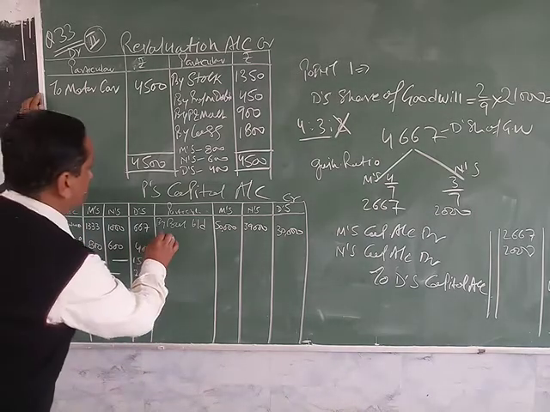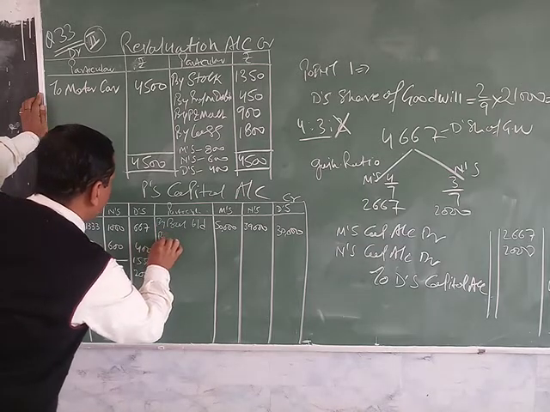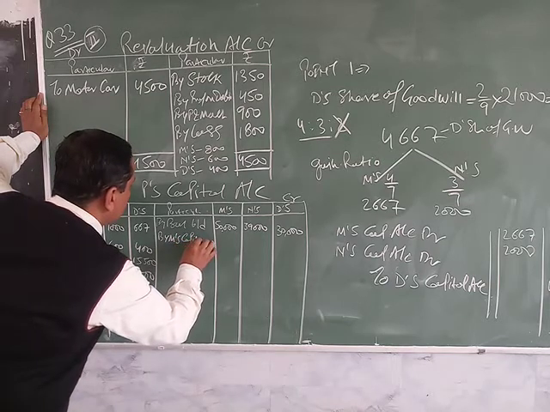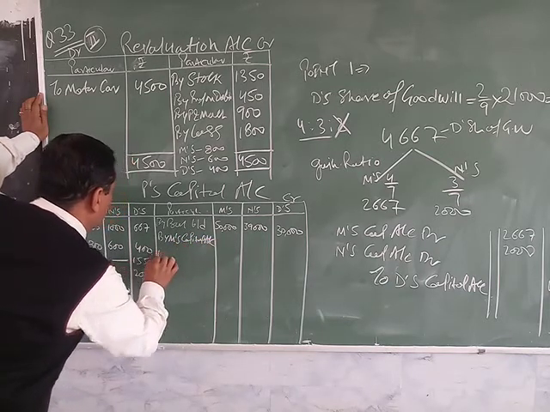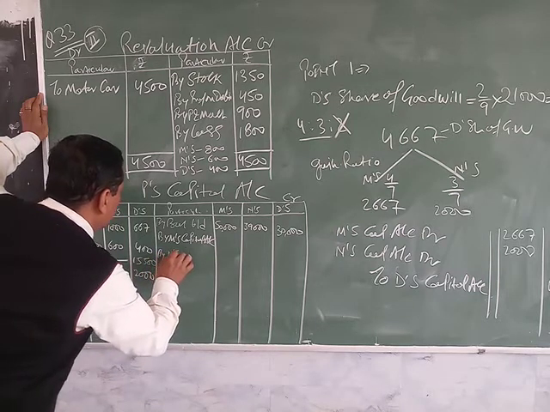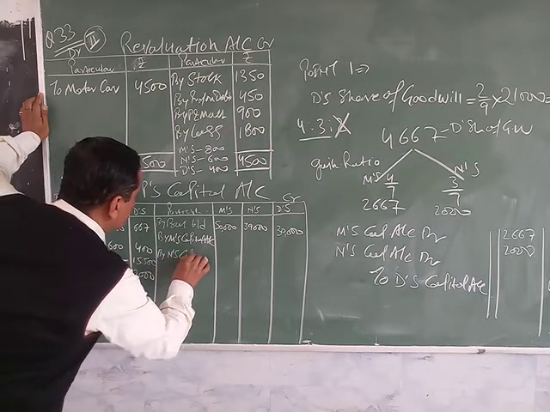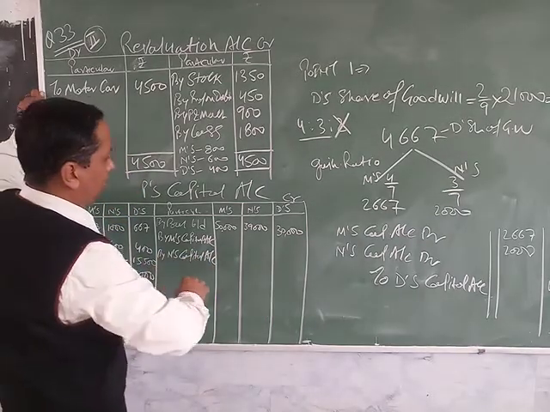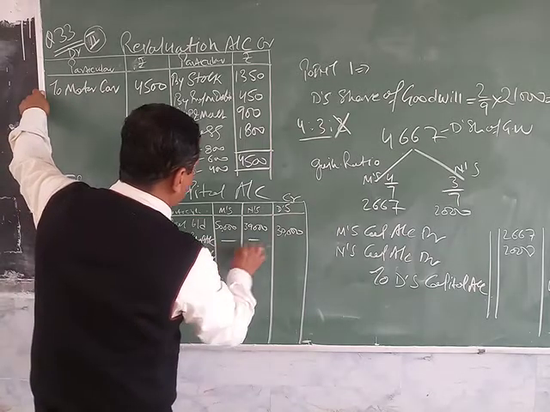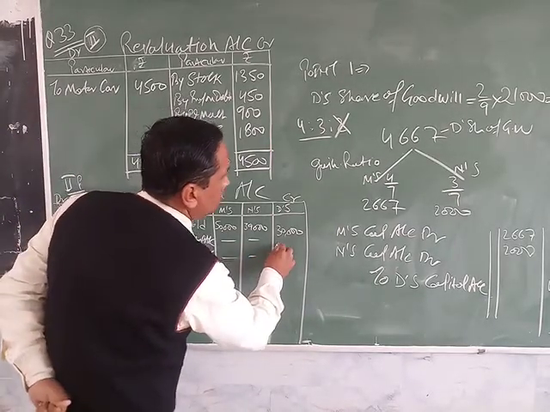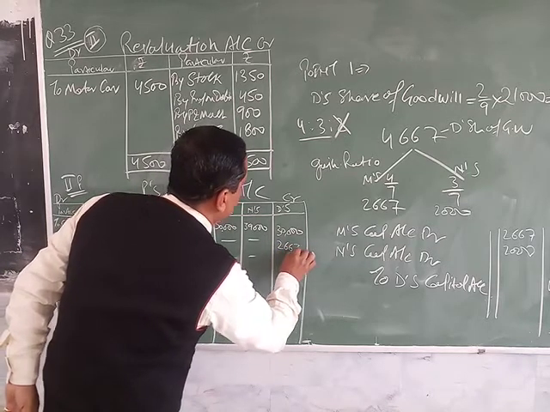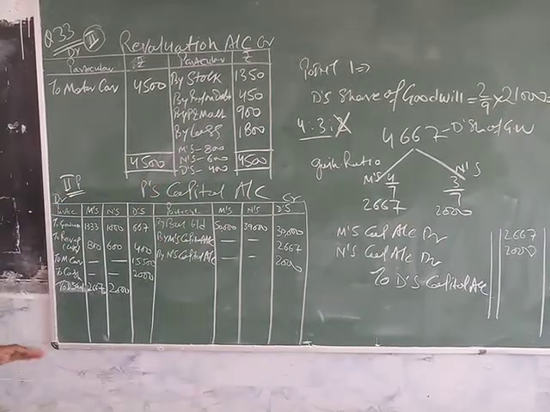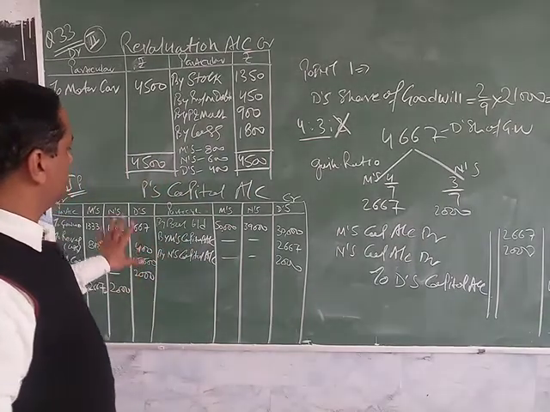So this is written on the credit side, by the partner's capital account, and it is shown in D's capital account as 2,667 and 2,000. This is the total distribution of all the items in the partners' capital account.